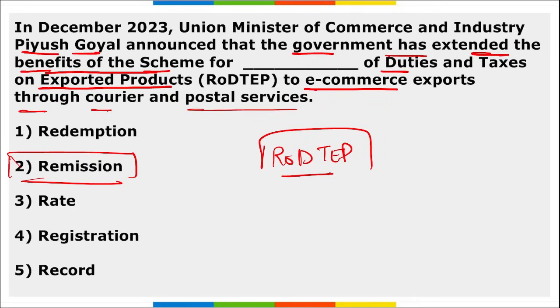So Piyush Goyal announced that the government has extended the benefits of this RoDTEP scheme to e-commerce exports through couriers as well as postal services. This scheme will provide refund for various taxes and duties that are levied on and incurred by exporters for manufacturing and distribution of the goods, and that are not reimbursed under any other mechanisms at the center, state or local level.